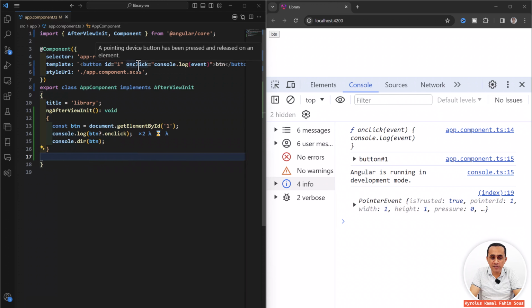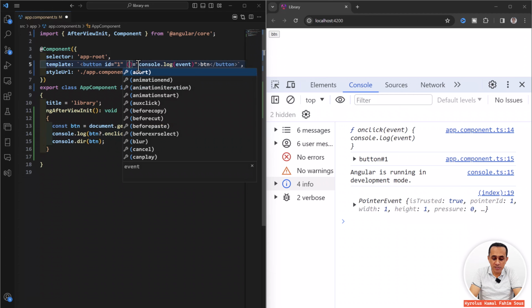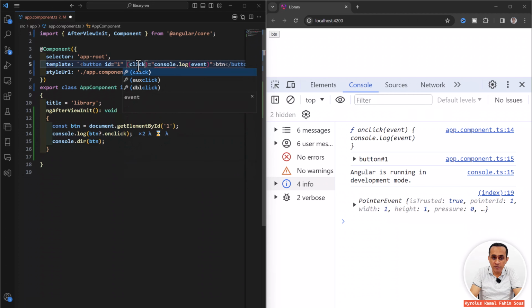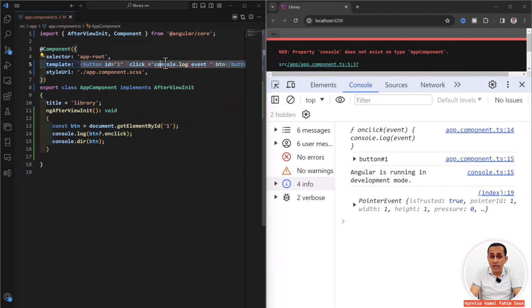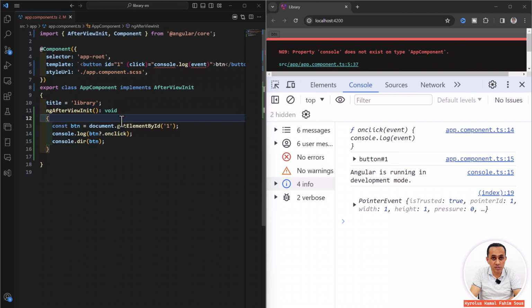The first difference is that we will not write the events like this one. We have to write it between these braces, and we'll write the name of the event without the word on. And as you can see, Angular will not see console as a JavaScript console. It will search for the console inside the component here or the class. So this means that in Angular, the events should bind to the code that's found inside the class, not just JavaScript code. So let's create a function called onClick, for example, and we will use it here.